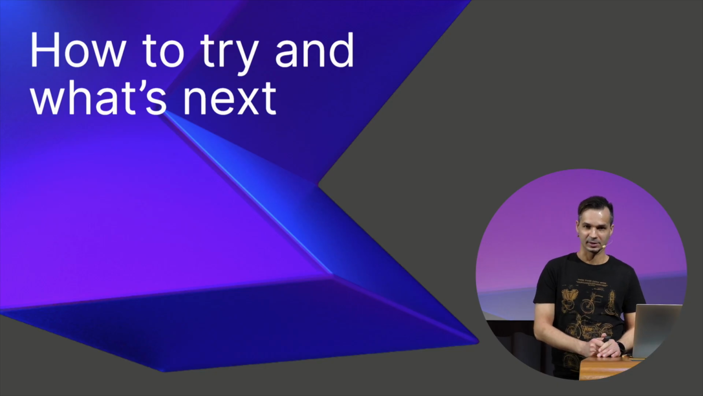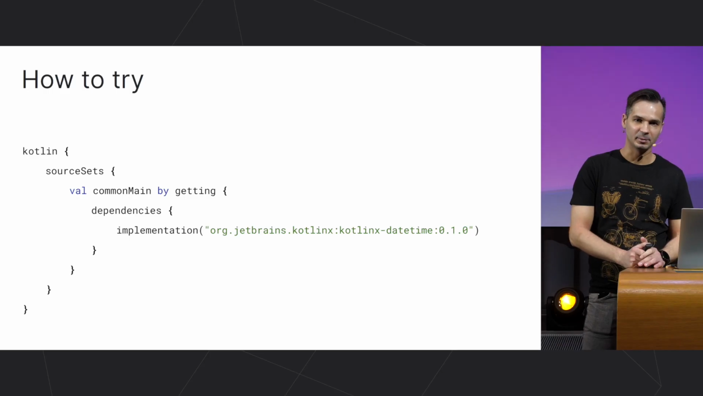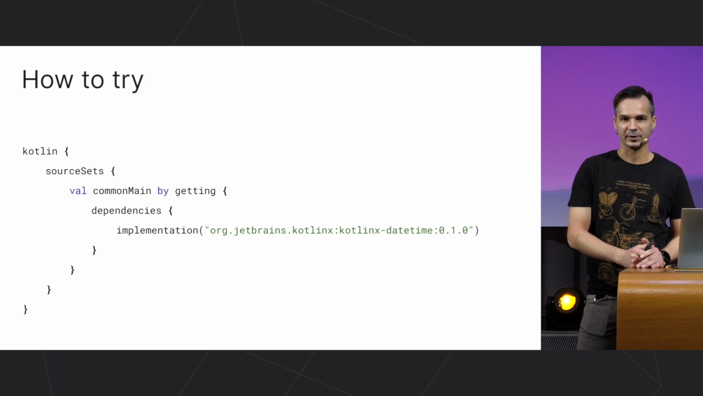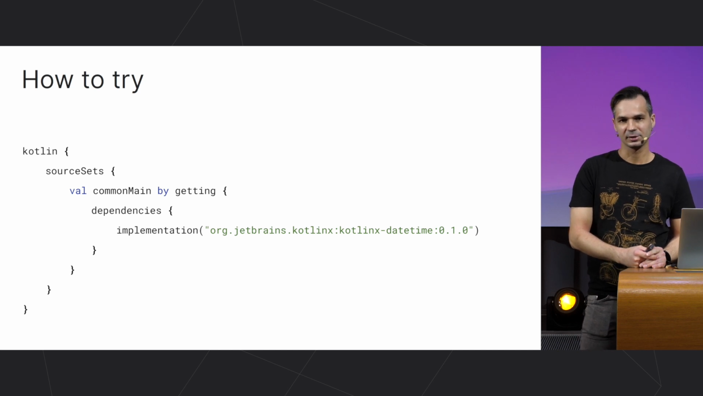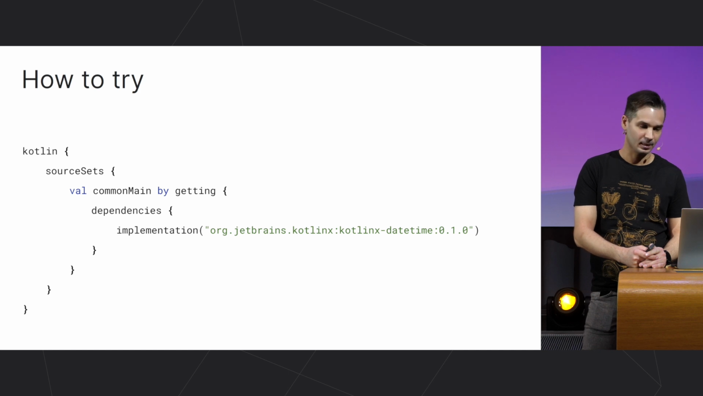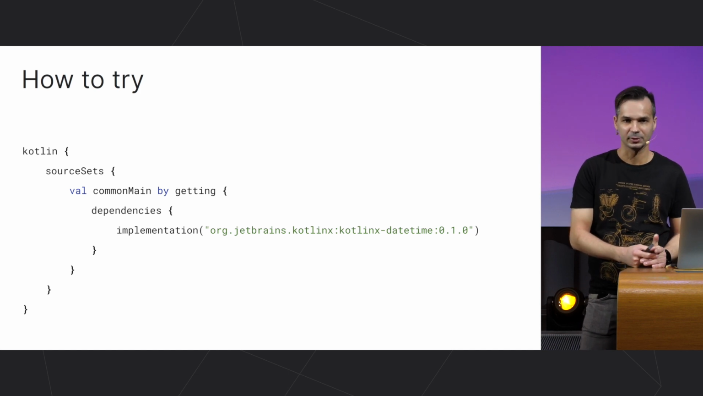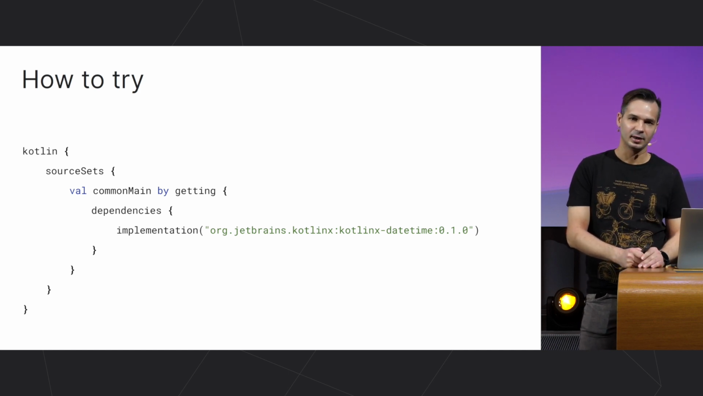How to try this library in your project? In a multiplatform project, you can declare just one dependency in the commonMain source set, and Gradle will take care of finding a relevant variant of the library for each platform you have in your project. If you want to know the details of how this magic works, I recommend you listen to the talk by Dmitry Savvinov the next day. And in a single-platform project, you can declare the same exact dependency in the dependencies block.